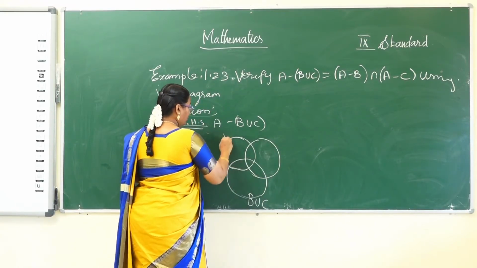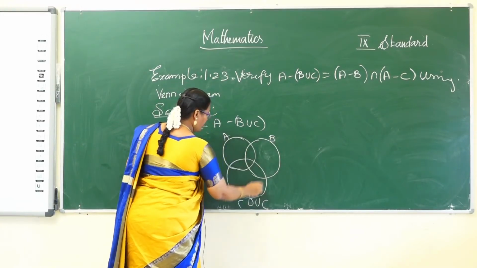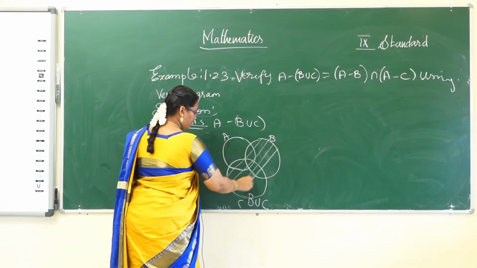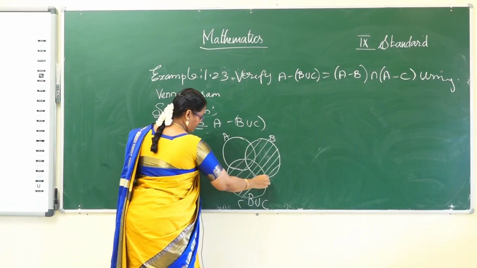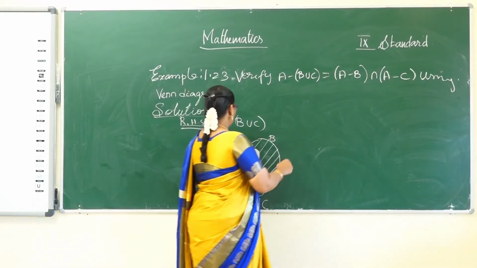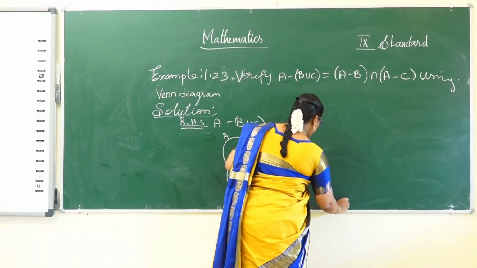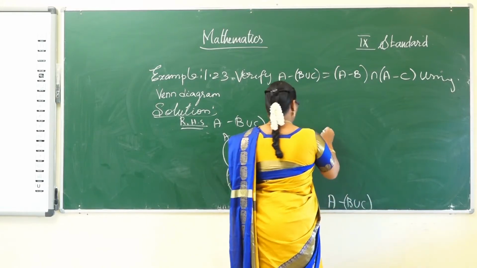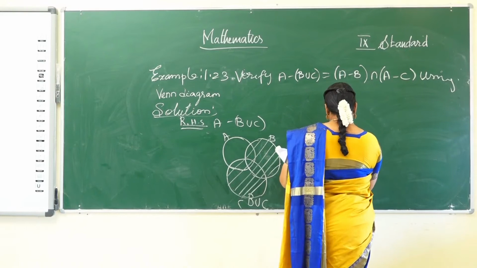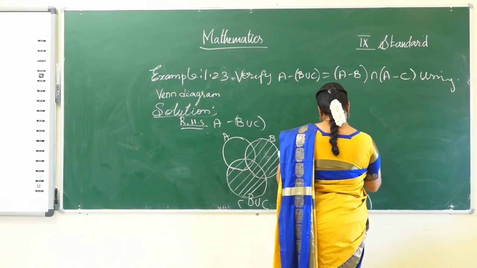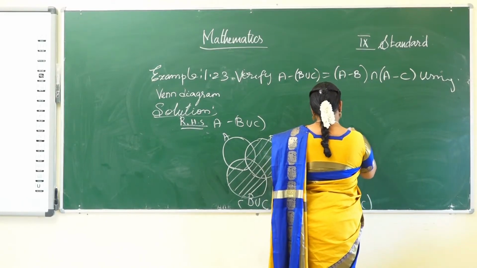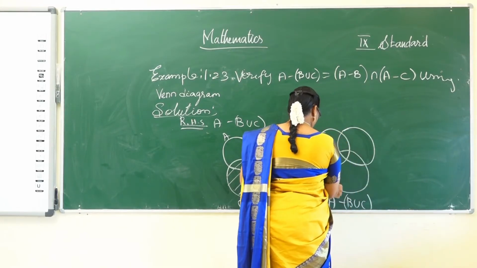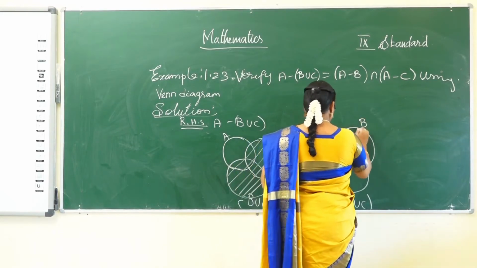So B union C. Join all the elements from set B and C. And next one, A difference B union C. A, B, C.